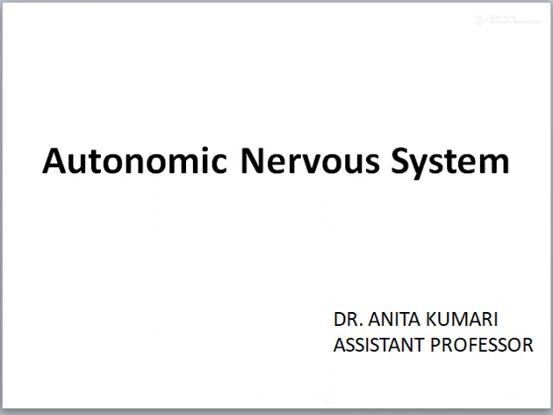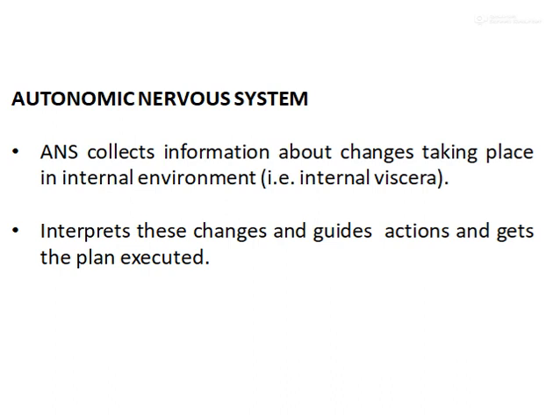Division: what is the autonomic nervous system? It collects the information about the changes that take place in the internal environment, meaning the internal viscera. It interprets the changes and guides the action and gets the plan executed with the help of smooth muscles of the viscera, cardiac muscles, and other secretory epithelium of the glands.